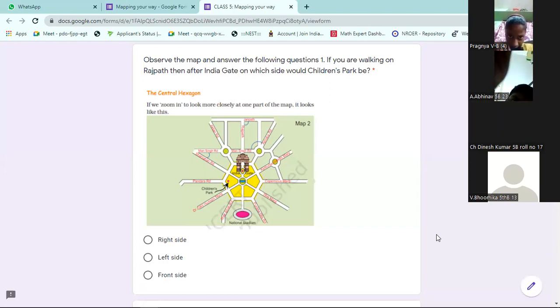You can zoom the map if you are not able to see. Observe the map. If you are walking on Rajpath after India Gate, on which side will Children Park be? Right side, sir. Zoom the map, you can get it. Right side is the right answer. Only 20 questions are there. If you want, you can submit now itself.